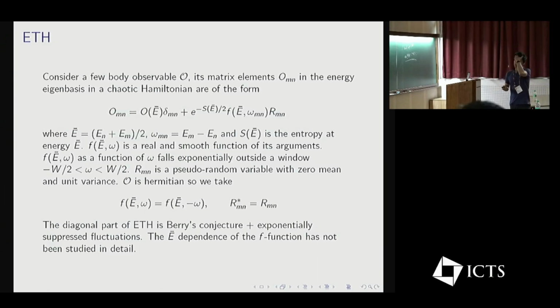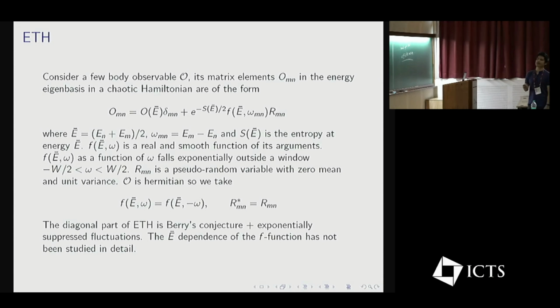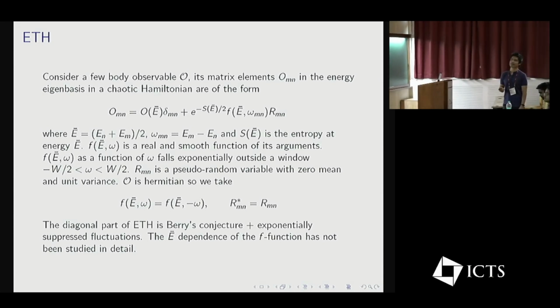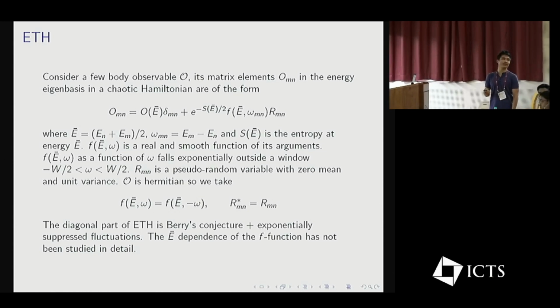Almost everyone here knows the definition; it looks like this. What is important is that F is complex, I can transfer that into this random variable Rmn, and so I can make F an even function of omega. The omega dependence of F has been studied rigorously in many works.